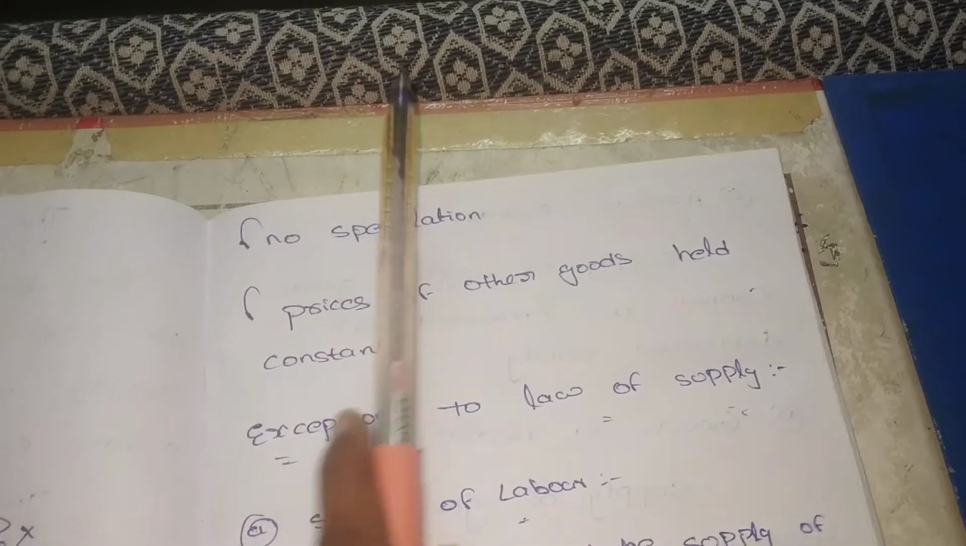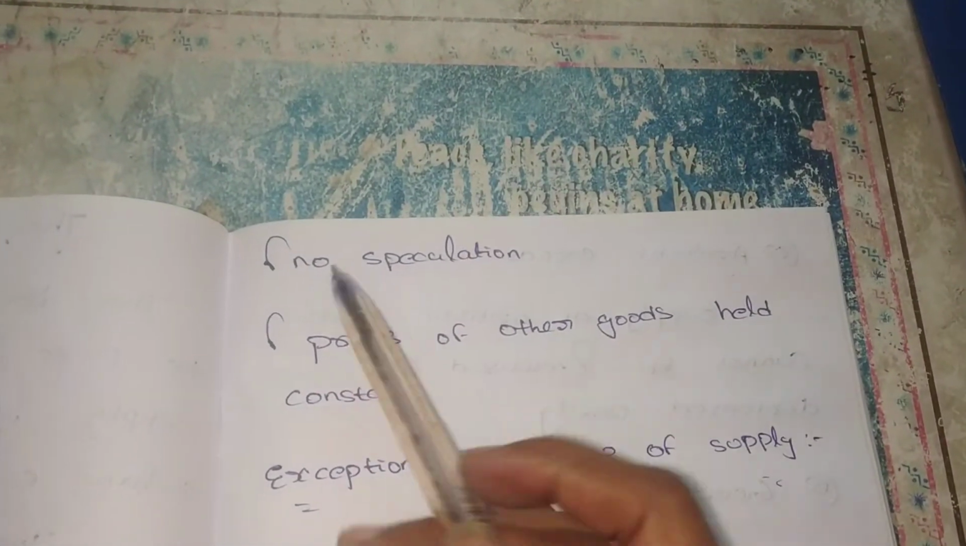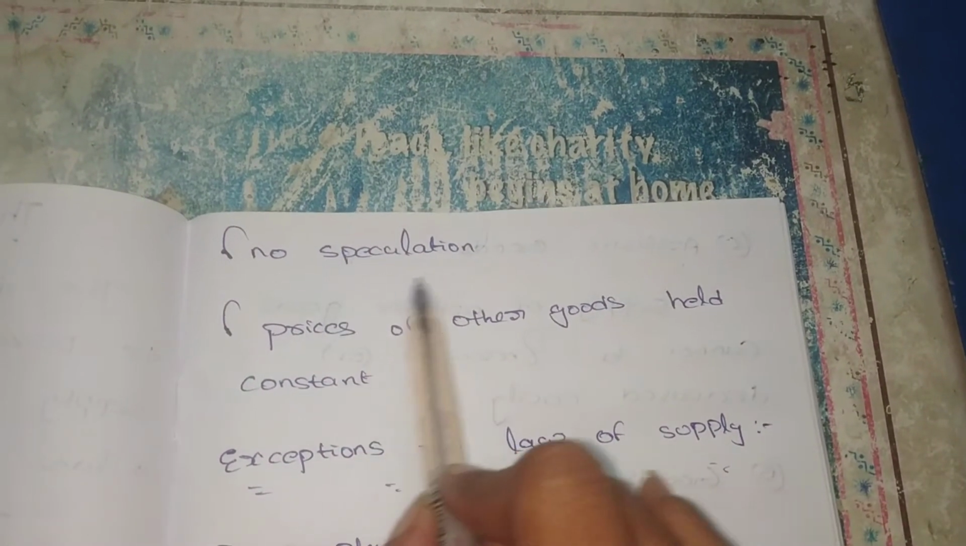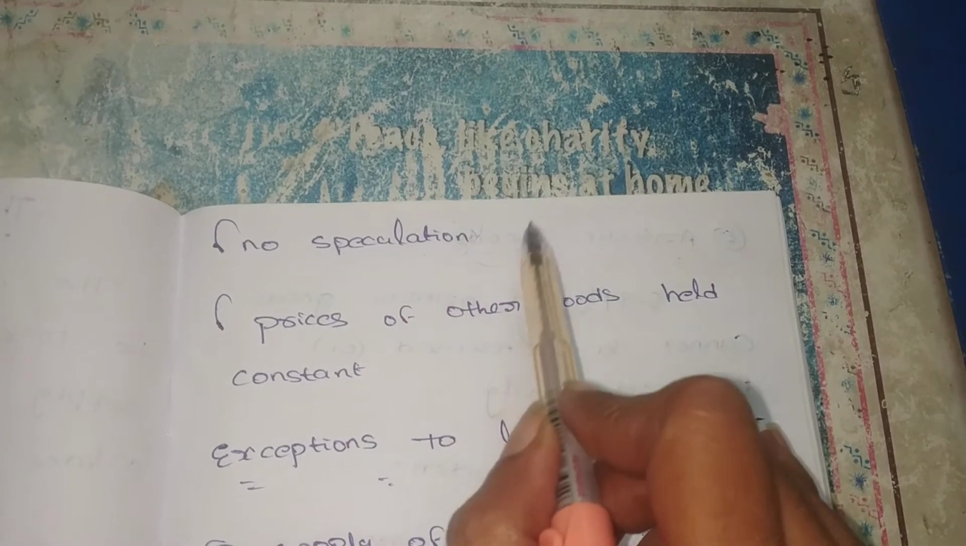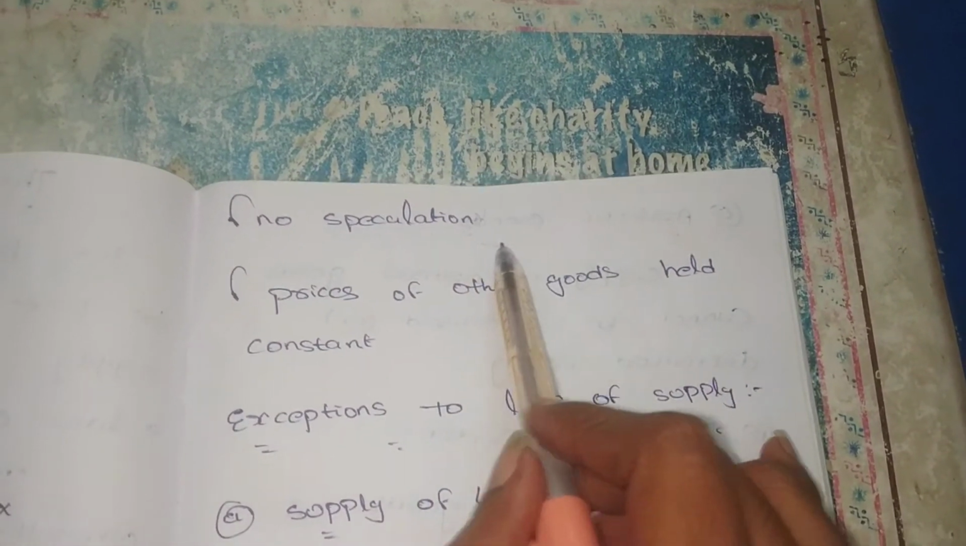And next, no speculation. What does speculation mean? Like gambling, horses. We can say these types of business come under speculation. So in supply, there is no speculation. It means we are unable to produce these types of business, like lottery business and gambling. So there is no speculation.